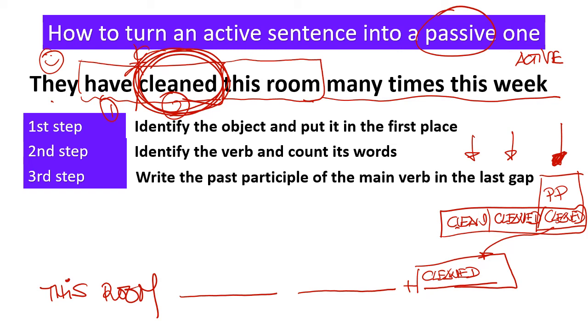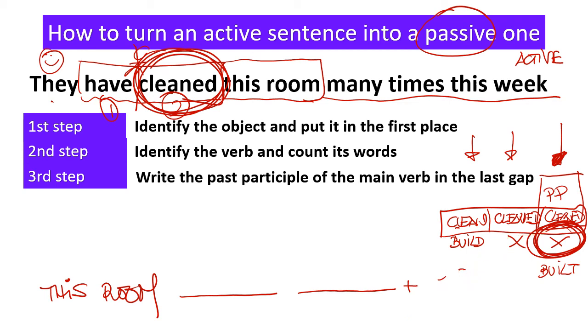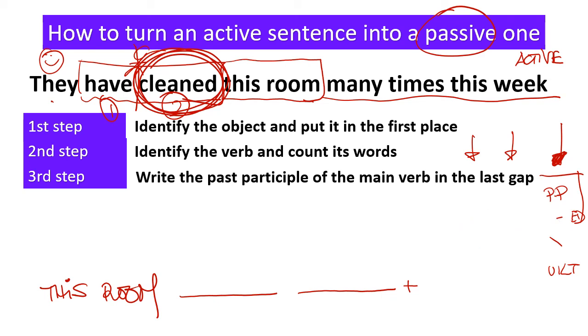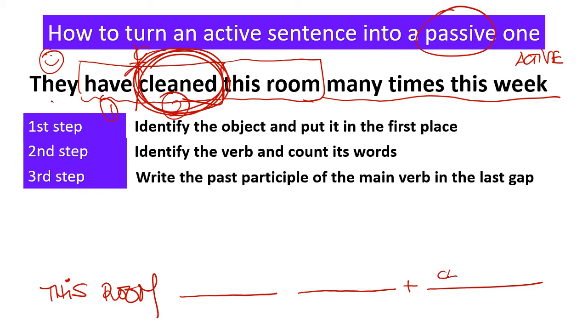For example, imagine that you have to use the verb build, construir. If you don't know the past participle of the verb to build, which by the way is built, you can't do this exercise. So please take a look at the list of irregular verbs at the end of your book, because otherwise it is going to be kind of impossible to do these exercises. Alright, so we are here, cleaned. Okay, good. Next step.